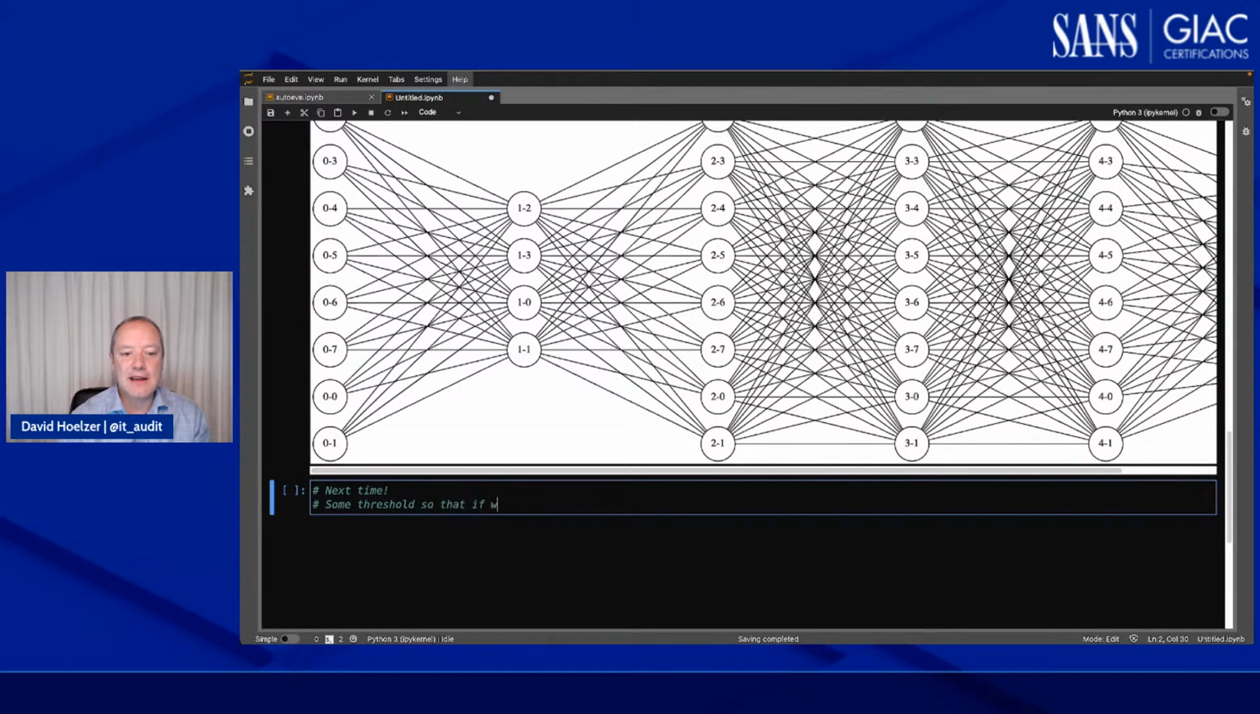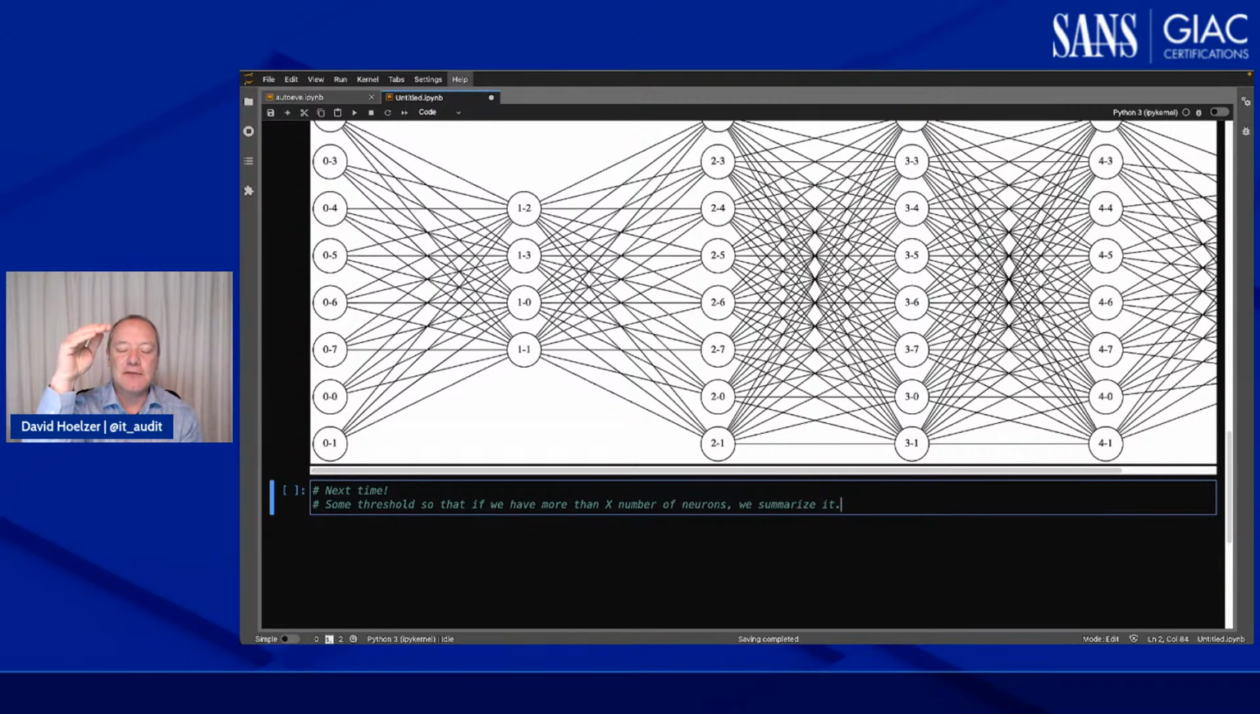so that if we have more than X number of neurons, we summarize it. So what I'm saying is, I could see 5 neurons, I could see 8 neurons, maybe I can see 16 neurons, but 64 neurons, that's out of control. So somewhere in there, I need to find some threshold value.